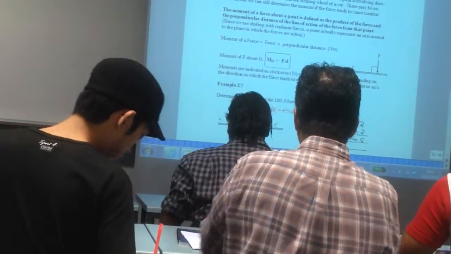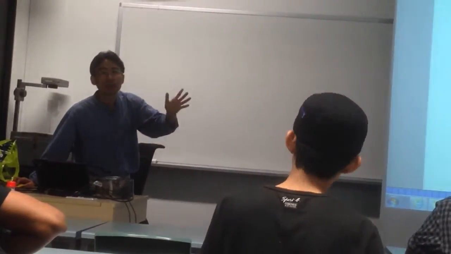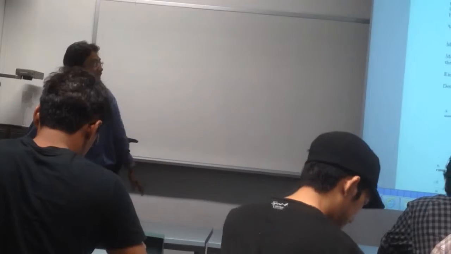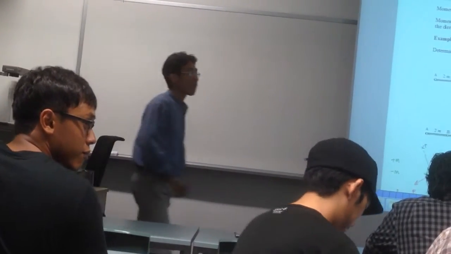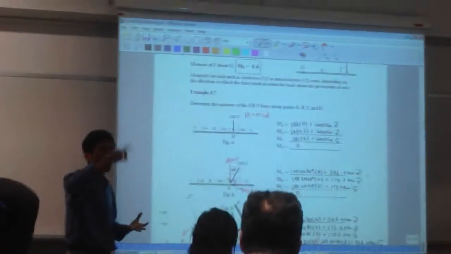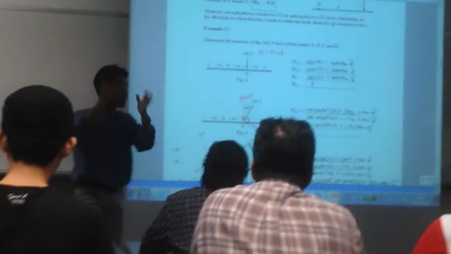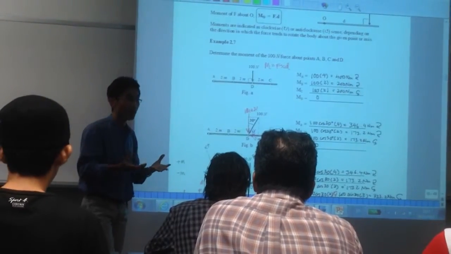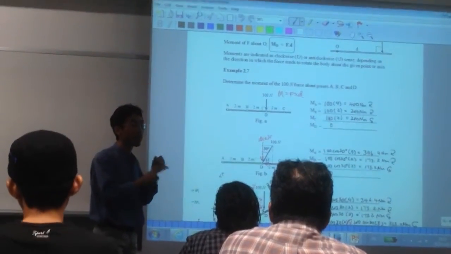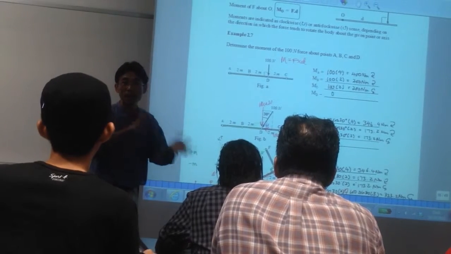Can you fully relate and understand what is moment? And what is the formula for moment? Force times perpendicular distance. Keep chanting that. Force times perpendicular distance. Now, force is a vector. Moment is also a vector because it's a product of a force times distance. Even though distance is a scalar, vector times scalar is still a vector. So, in short, moment is a vector. A vector is defined as one that has magnitude and direction.